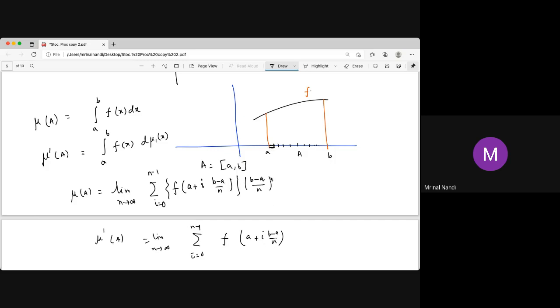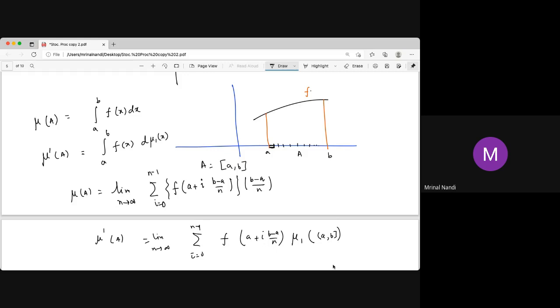But instead of the length of this interval, you are just taking another measure of that interval, whether it is closed, or both open, or a singleton. Because for a single element, this measure is okay, we just take this. So this is a basic difference between the Riemann integral and the Riemann-Stieltjes integral. In the Riemann integral, we just take the functional value and then multiply it by the length of the interval. But for the Riemann-Stieltjes integral, you are taking the functional value and multiplying not by the length of the interval, you have some other measure.